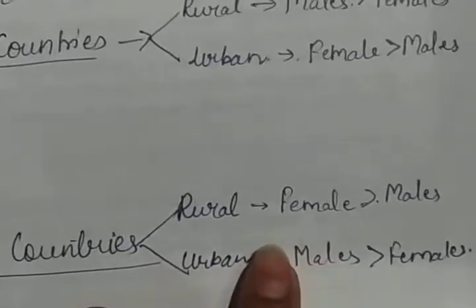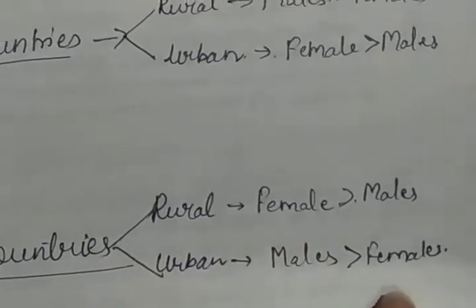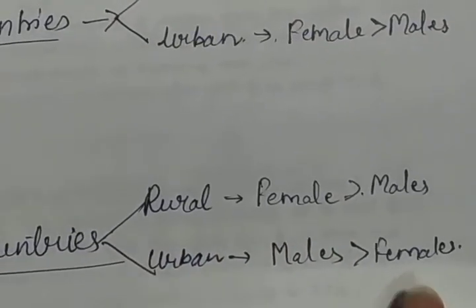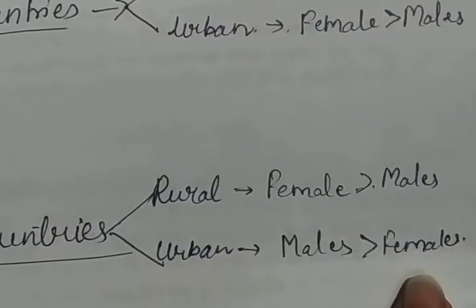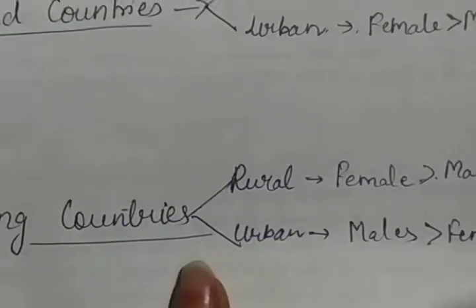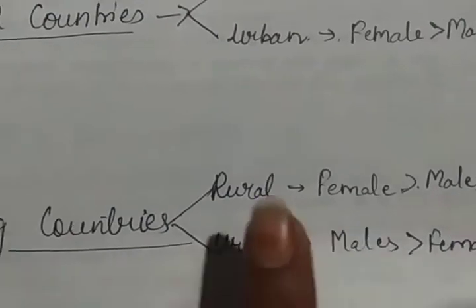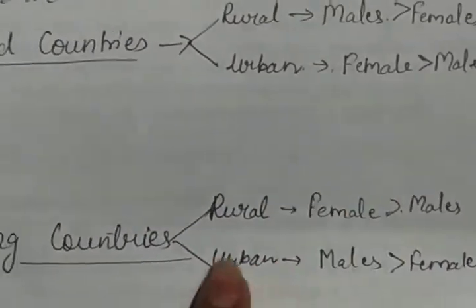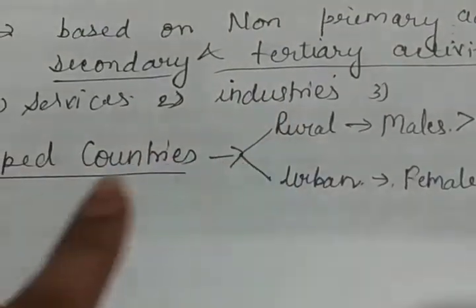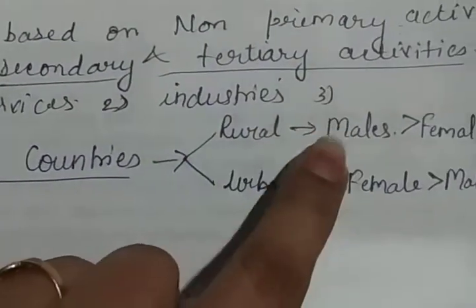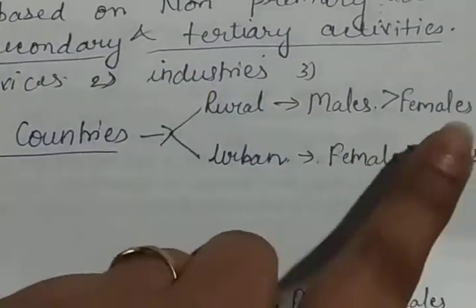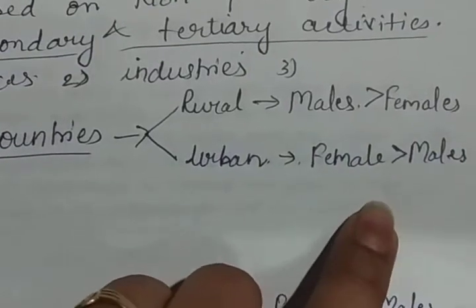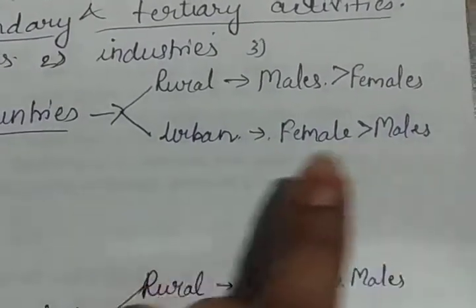Males are more busy doing work in the service sectors, and females still live in their houses, or you can say some females work as compared to males. So in urban areas the number of males is higher, and in rural areas females. Whereas in developed countries, males are more in rural areas as compared to females, and females are more than males in urban areas.